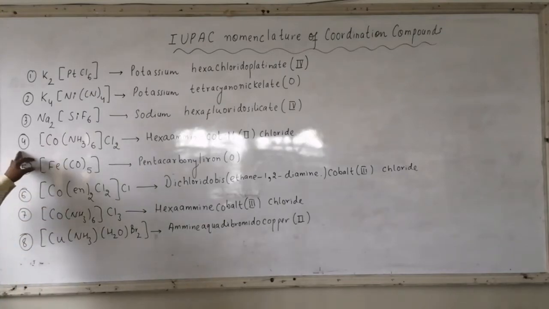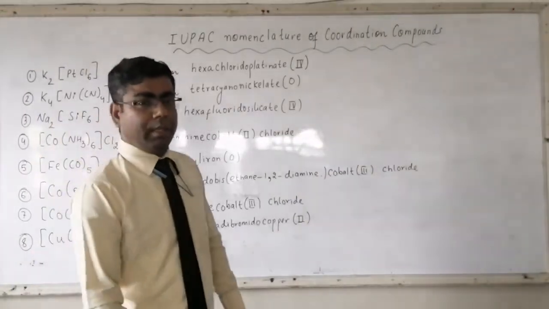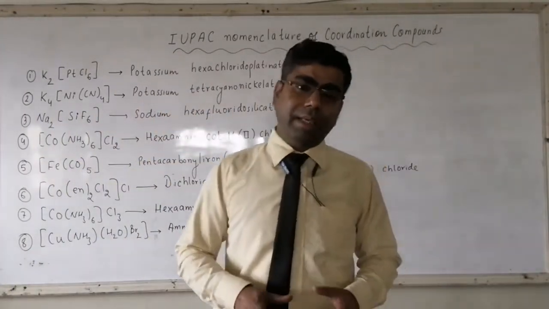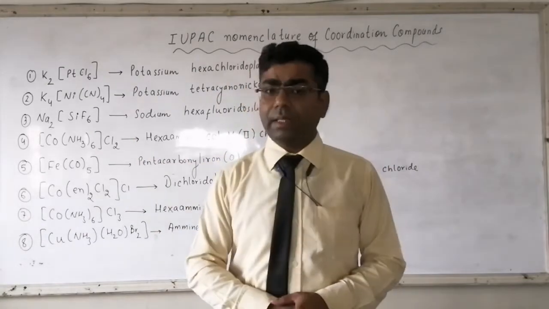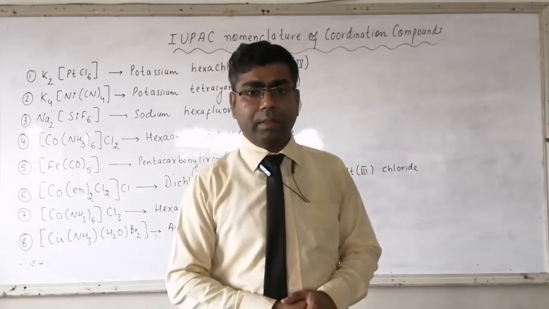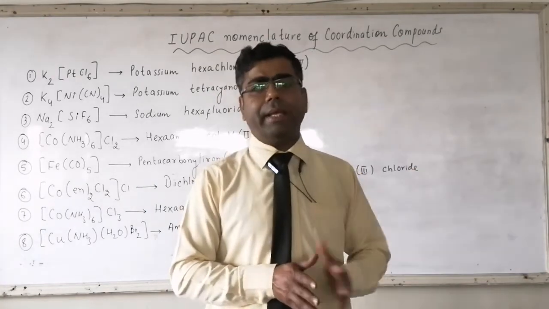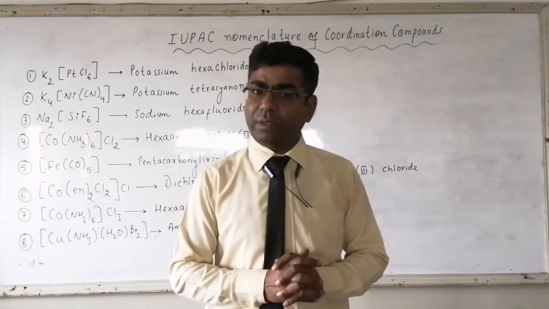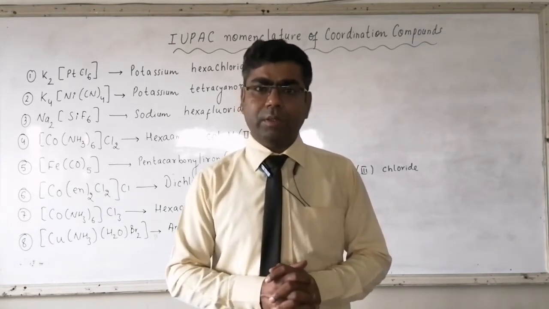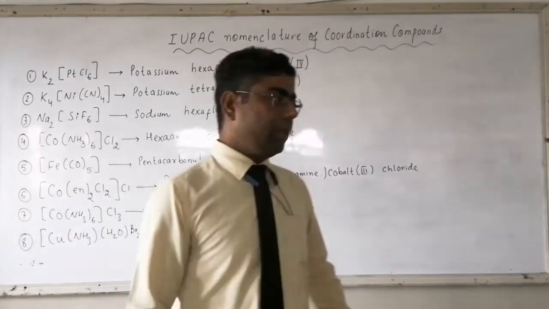Then number 4, [Co(NH3)6]Cl2. Now here the counter ion is written on the right hand side, not on the left hand side as in the 3 cases. So when counter ions are written towards the right hand side, it means the complex ion will have a positive charge. So the name of the metal will be its usual name.